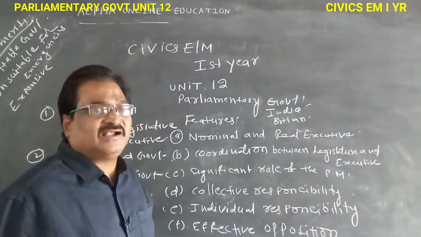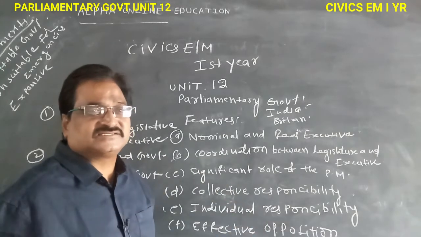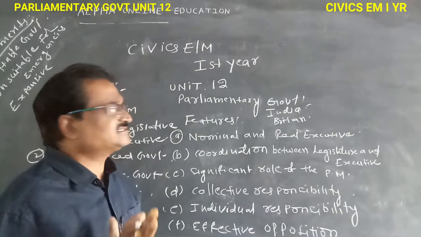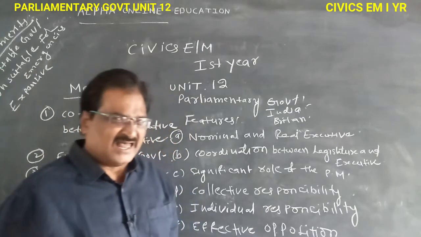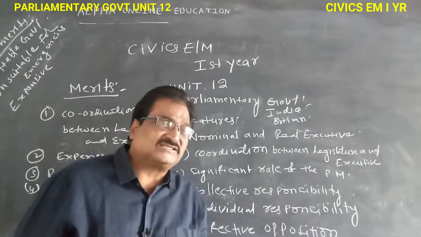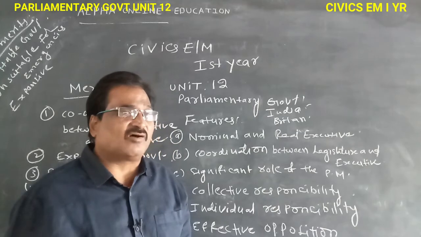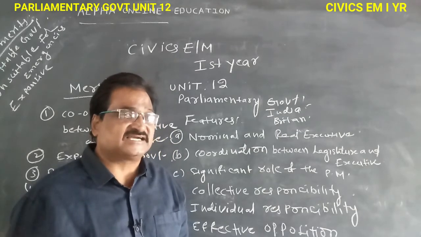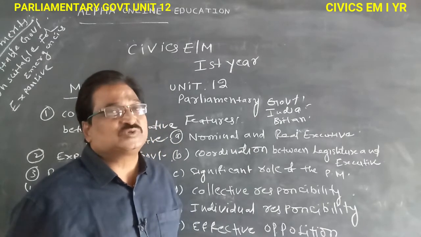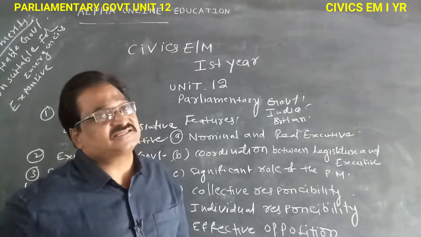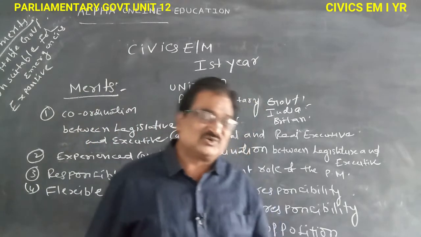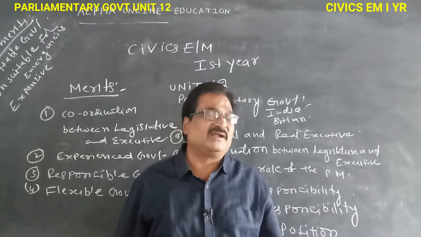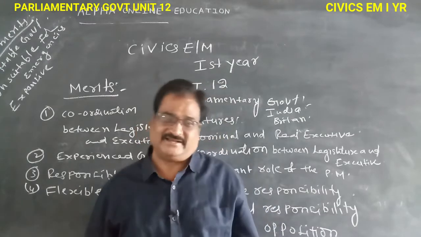All developing countries are on the side of this parliamentary government system. The first parliamentary government system country is Britain. Our Indian parliamentary system is taken from the British Parliament. The title of the British Parliament is Mother of Parliament.